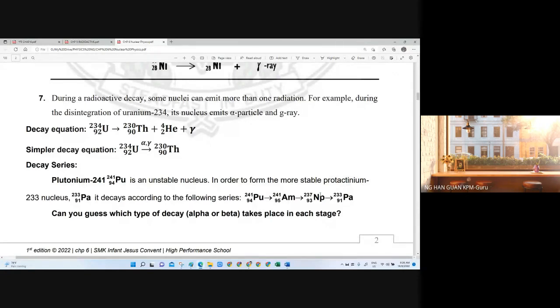Okay, so questions will be designed according to a decay series like this, asking you the total number of alpha particle decays and the total number of beta particle decays. So usually you focus on these two. For gamma ray, since it is just energy, we don't design questions asking whether there is gamma ray or not. We only design questions for alpha and beta decay. All right.